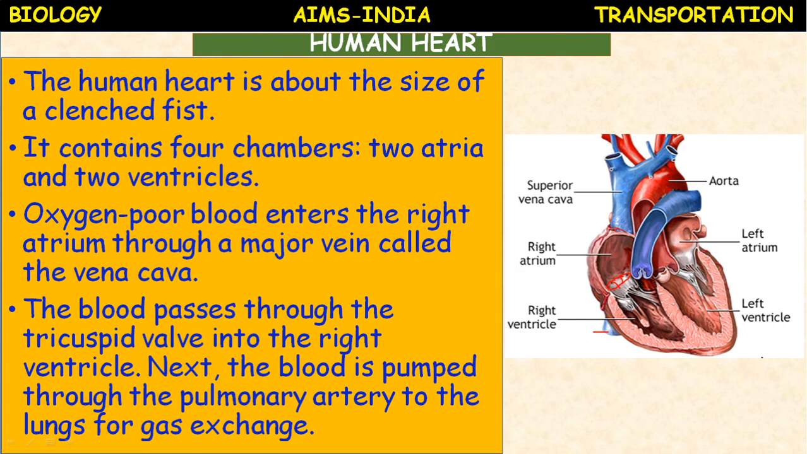Next, the deoxygenated blood is carried by the pulmonary artery to the lungs for oxygenation, where the gaseous exchange takes place in the alveoli of the lungs. The left atrium receives oxygenated blood from the pulmonary vein. The pulmonary vein brings oxygenated blood from the lungs into the left atrium, and the left atrium pumps oxygenated blood into the left ventricle. From the left ventricle, the oxygenated blood is carried to all body parts by the aorta. Okay, let us continue.